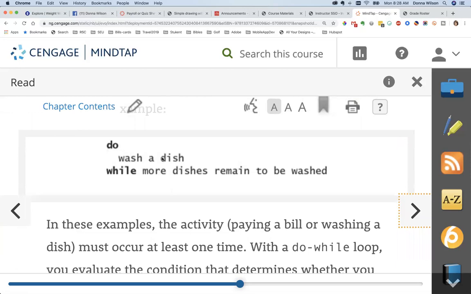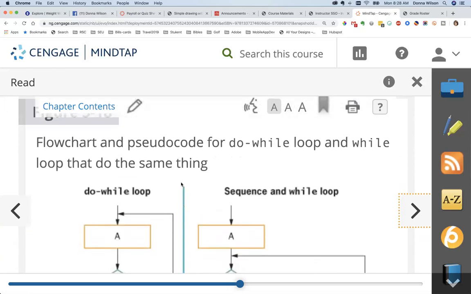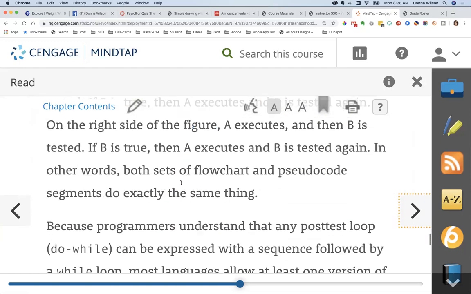So like here you would say, do wash a dish, and then you're going to wash a dish first before you test it to see if you want to keep washing a dish. So that's called the post-test loop. And those are used in other languages.